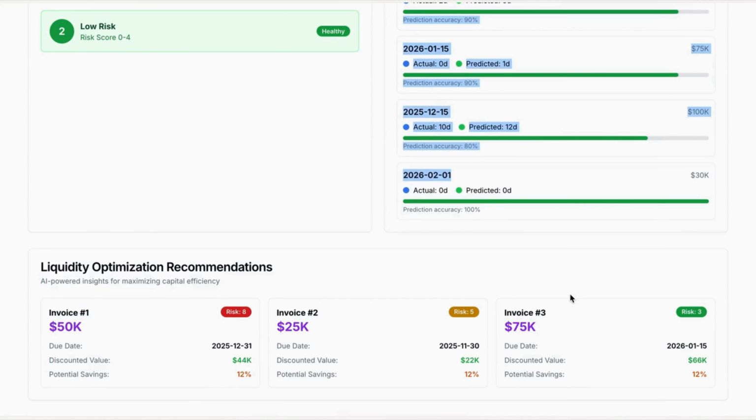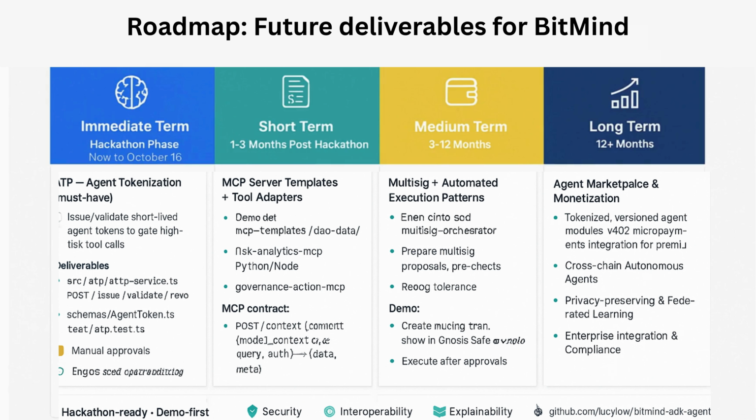Our unit economics show 85% contribution margin with 2 cents marginal cost per transaction. Built on ADK-TS, BitMind is more than a hackathon project. It's a blueprint for how AI agents can safely and transparently govern billions in decentralized value.